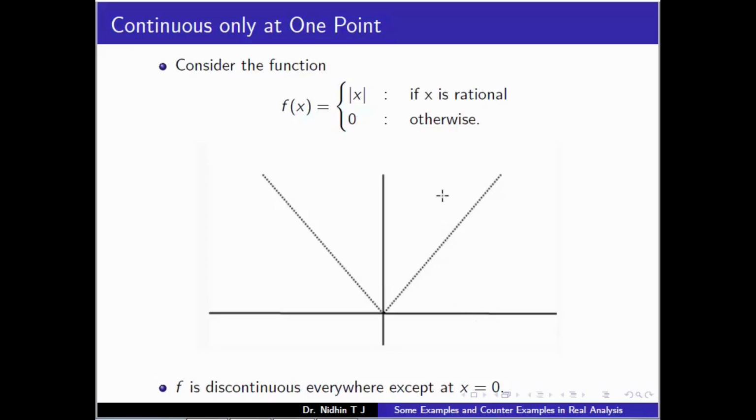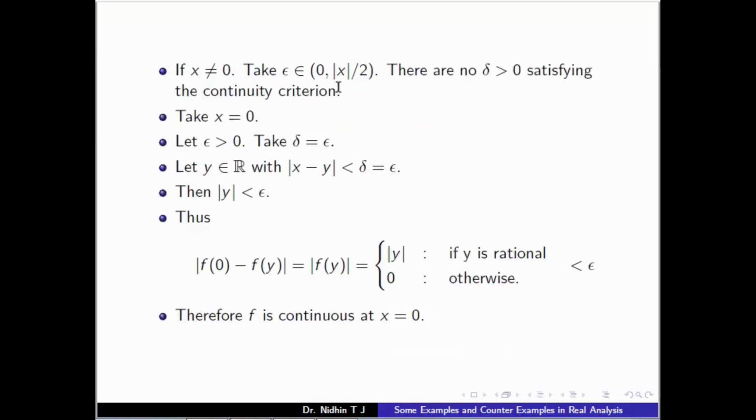So at any non-zero point, the function is not continuous. Whereas at x equal to 0, one can show that this limit will be equal to 0, so f is continuous at 0. We give a proof for this function using the epsilon delta definition.